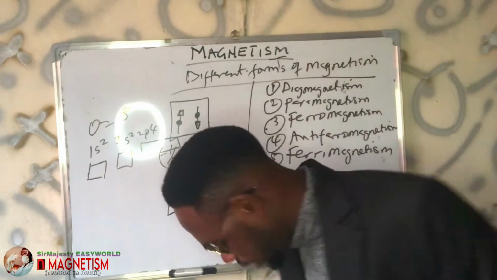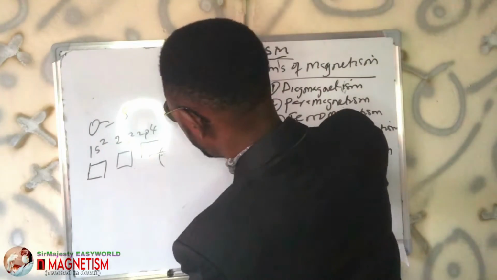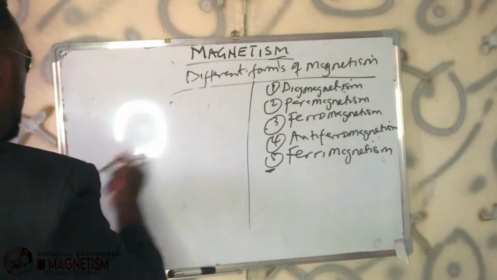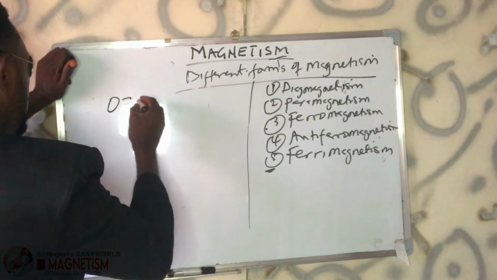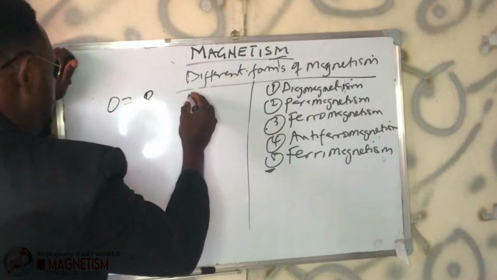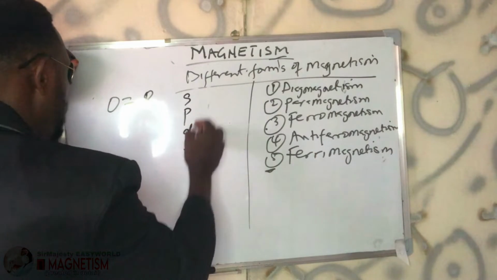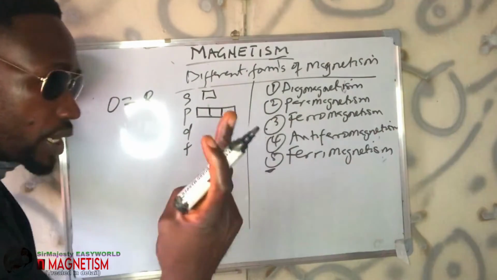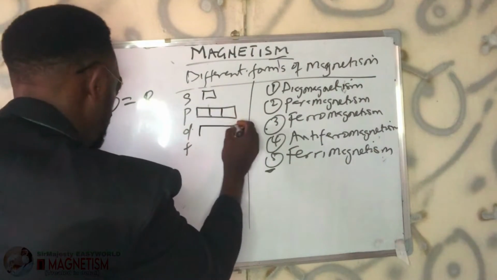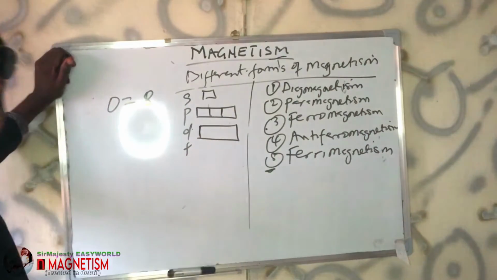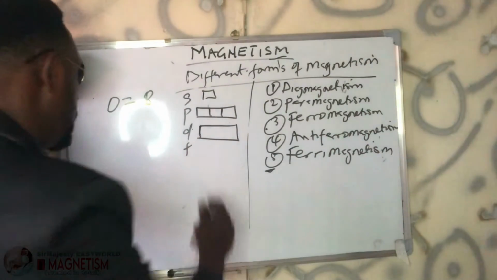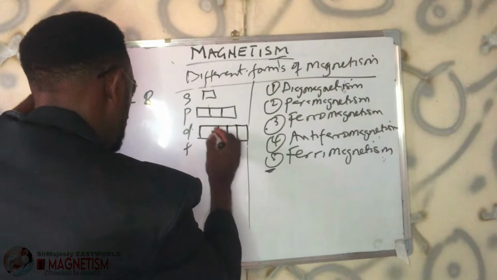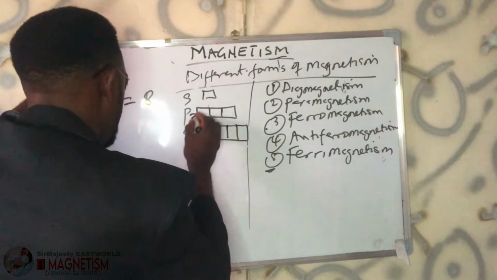Okay, so let me clean and make it clear for you. I'm using oxygen to show if the oxygen atom is paramagnetic or diamagnetic. Oxygen is number 8. And the rule is S, P, D, F. You divide S into 1. P is divided into 3. And each takes 2 electrons, like I told you. Then, remember, a space or a region in an atom that can hold 2 electrons is what we call an orbital. Okay? Then D should be divided into 5. Then F should be divided into 7.